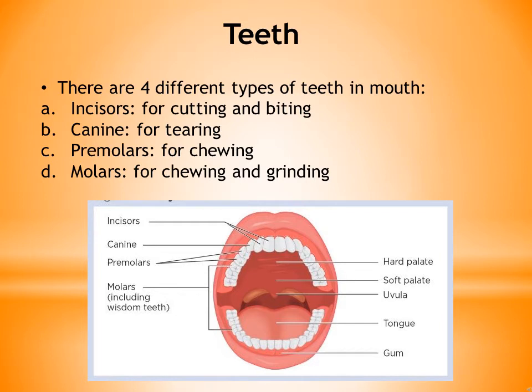So the harder one is called as hard palate and the softer one is called as soft palate. And the part which you can see slightly hanging in the center at the end of this buccal cavity is your uvula. Okay, so all these are the parts of mouth which help in the process of mechanical digestion of food.